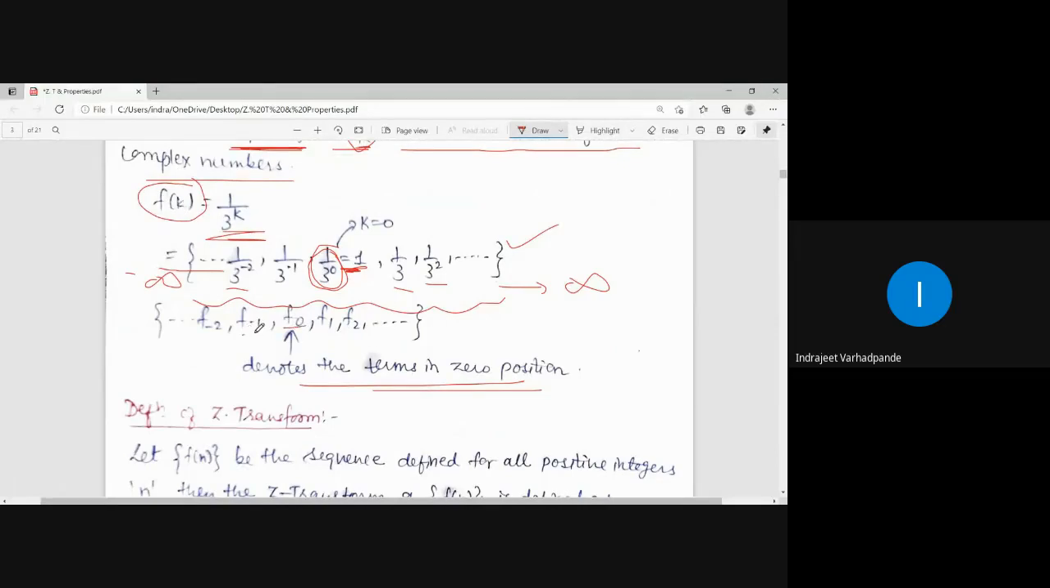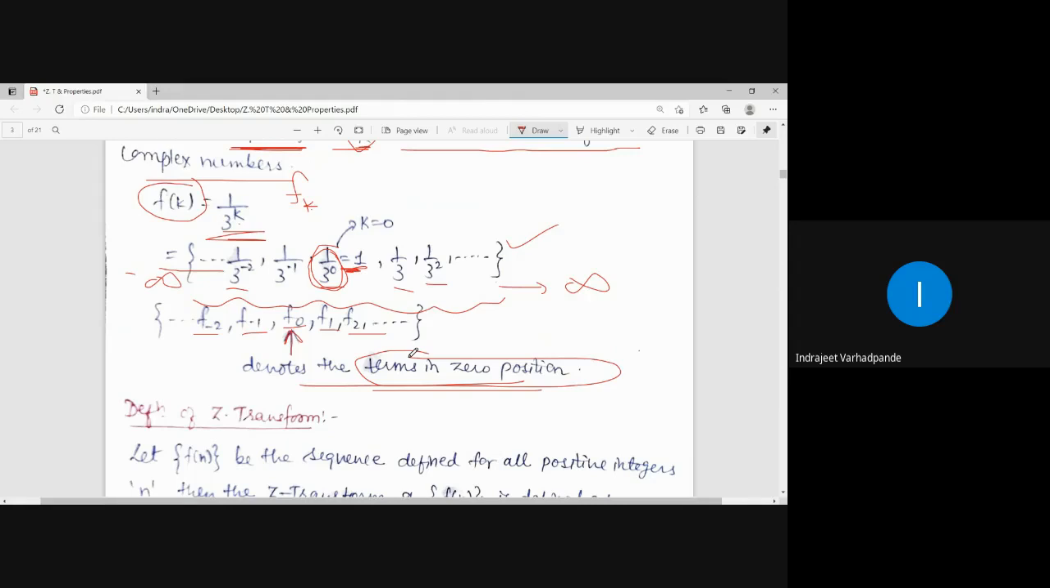f0, f of -1, f of -2, f of 1, f of 2. I told you it will be the sequence f suffix k. So k at -1 will give you 3 to the power -1. K at 0 will give you 1 upon 3 to the power 0. So this particular arrow denotes the middle point, or the term in the 0th position. So this is how in general a sequence is defined.